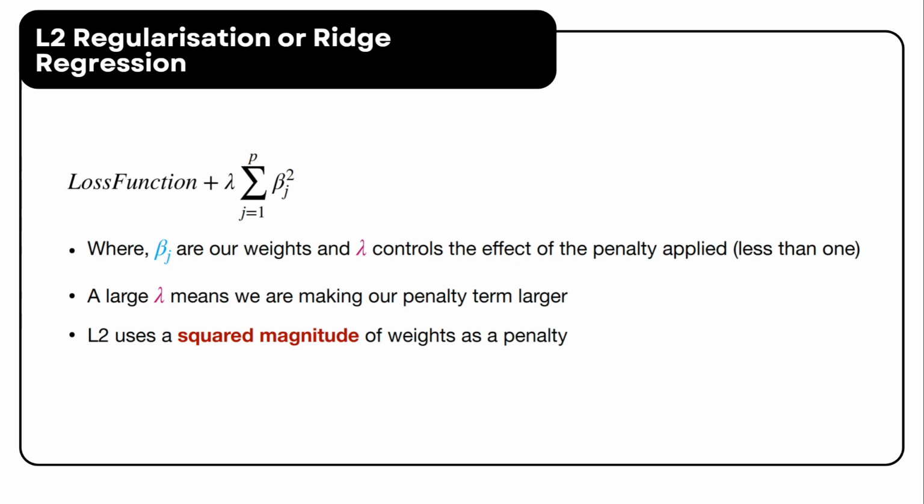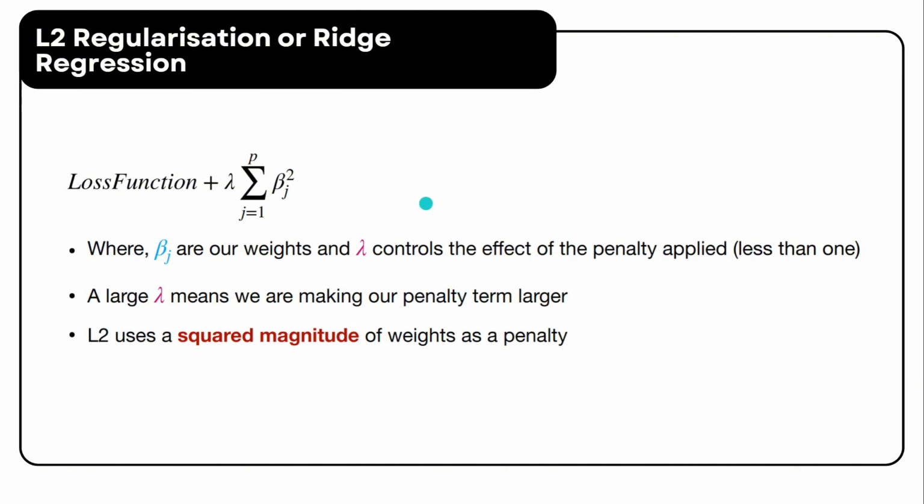And a larger lambda increases the penalty term, enforcing stronger regularization. Since L2 regularization squares the weights before applying a penalty, it places a greater emphasis on larger weights, pushing them towards smaller values while still keeping them non-zero.